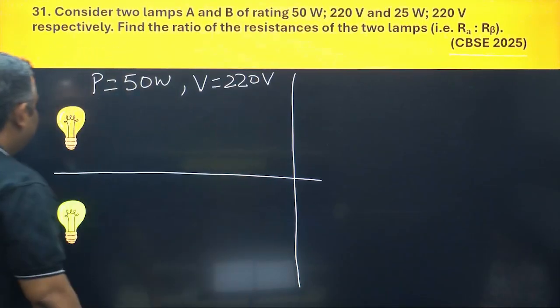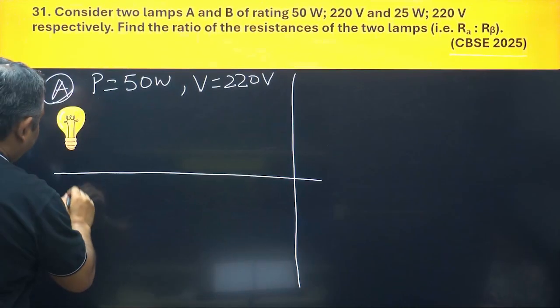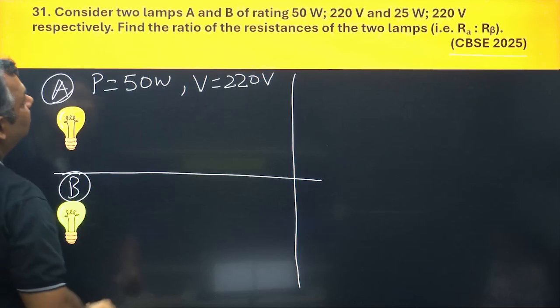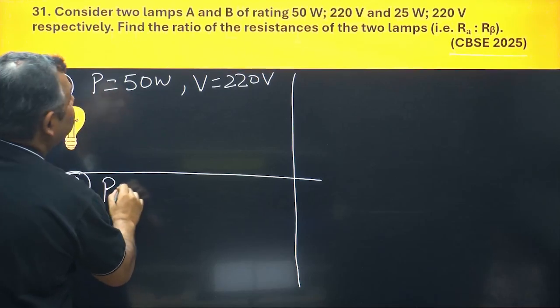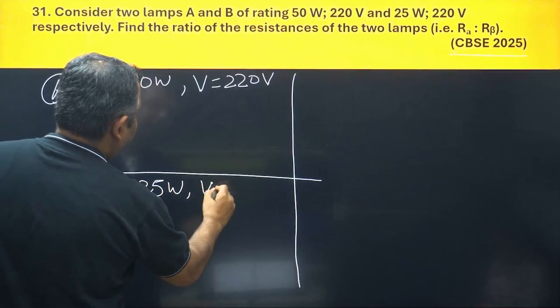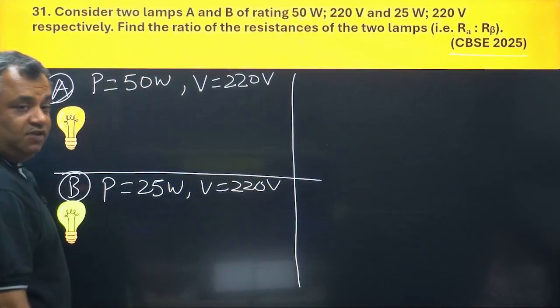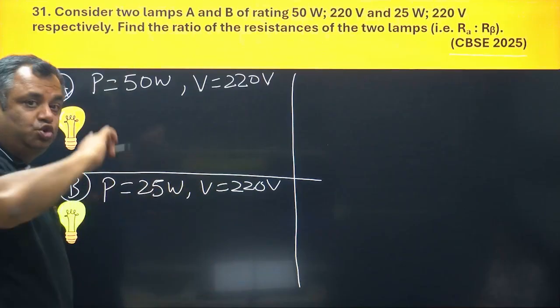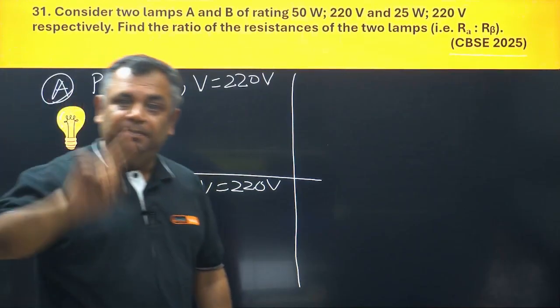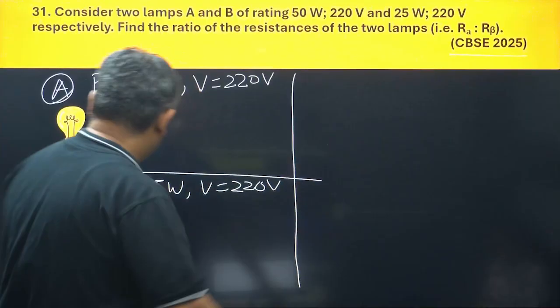Let's consider this as A. And in B, it is given that P is equal to 25 watt and V is equal to 220 volt. What was the formula which shows the relationship between P and V and R? Forgot? Okay, let's revise it.